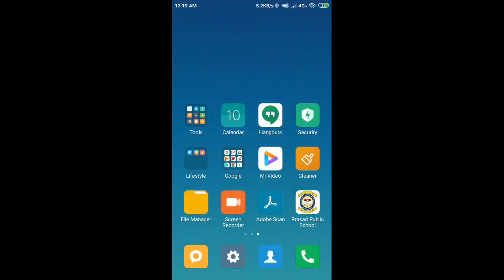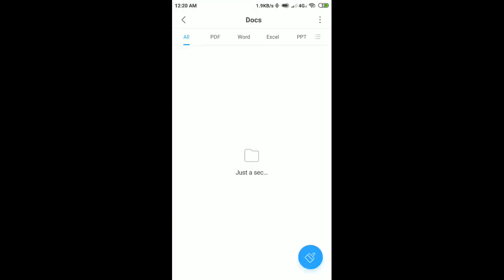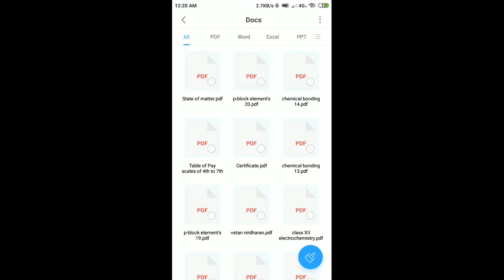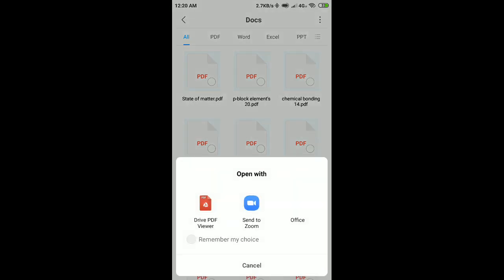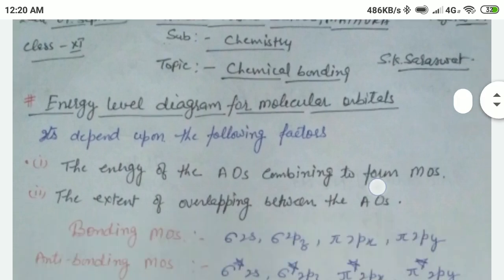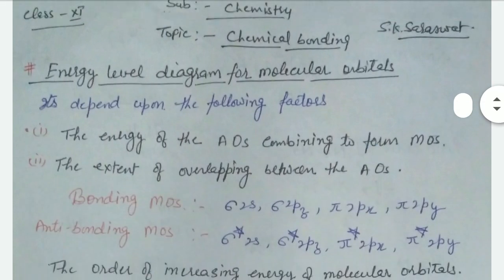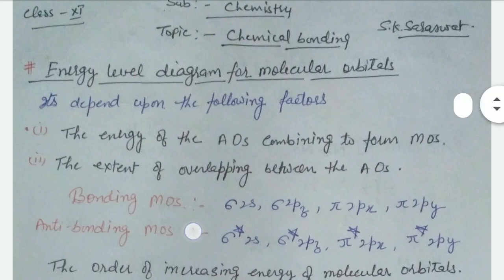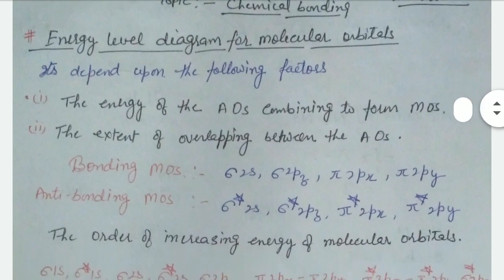Now, the energy level diagram of molecular orbitals. The energy level diagram in MOT depends upon the following factors.